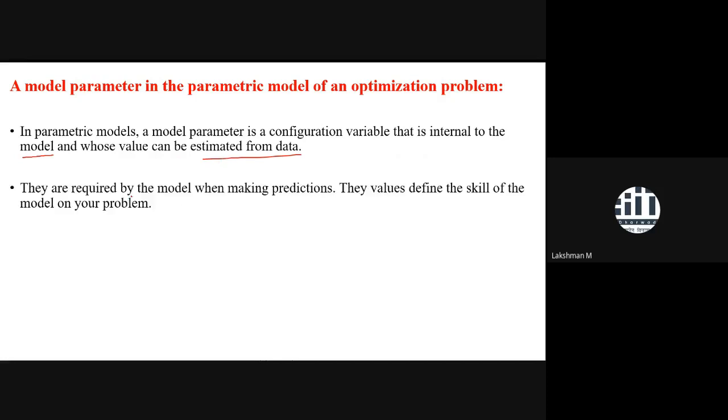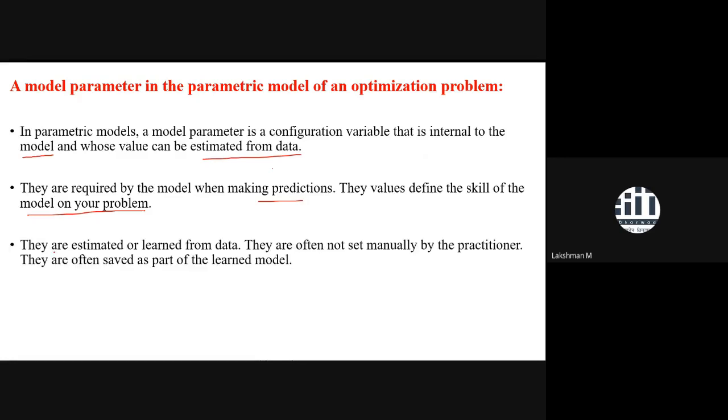Parameters are required by the model when making predictions, and during prediction we use the optimal estimated value. They define the skill of the model on our problem, so how optimal the value is determines the level of prediction.